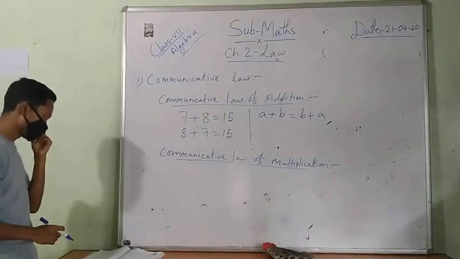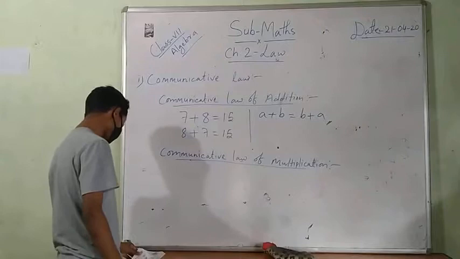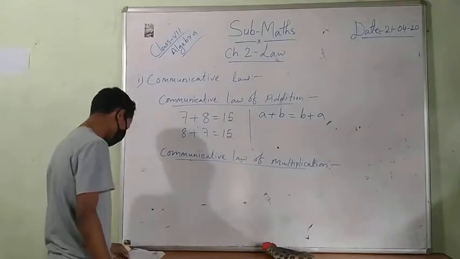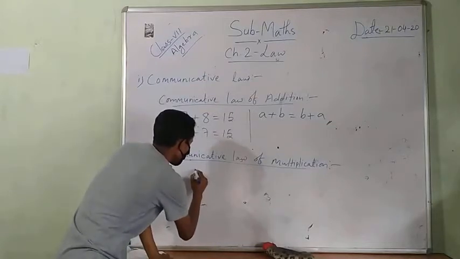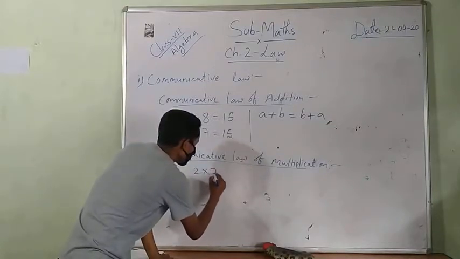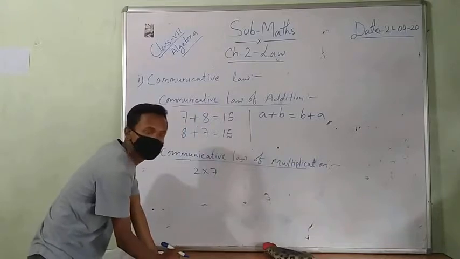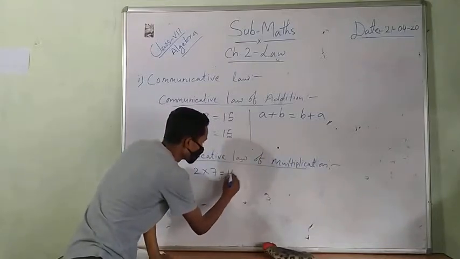For example, 2 into 7. 2 7s are 14, we know that.